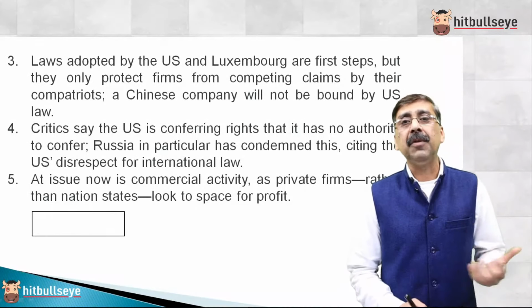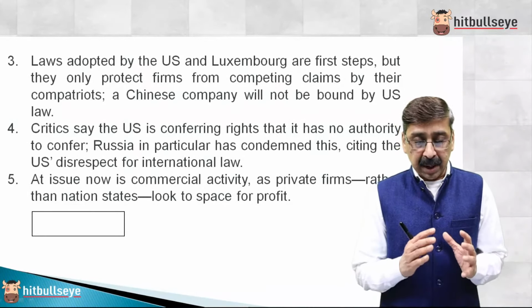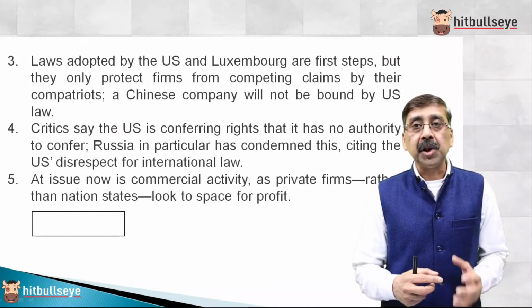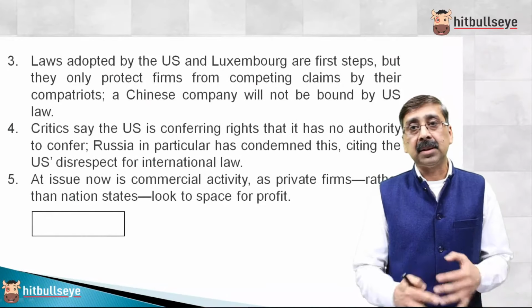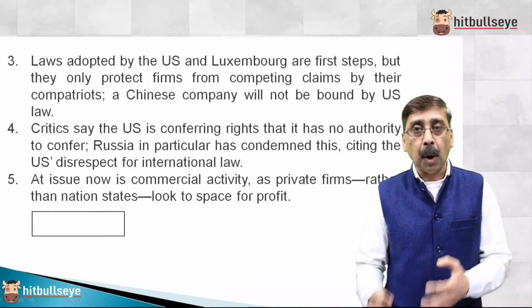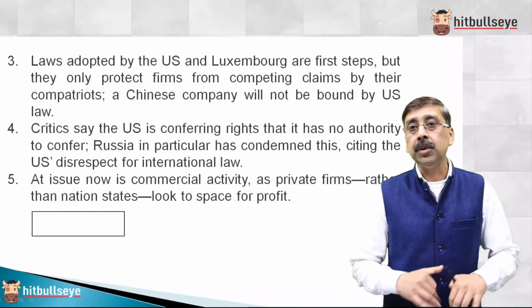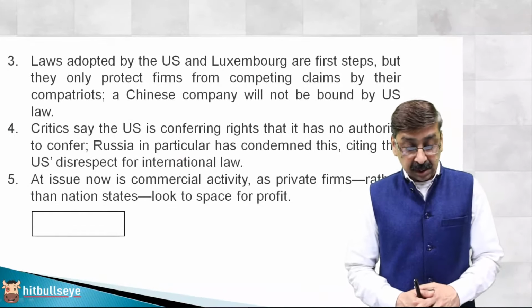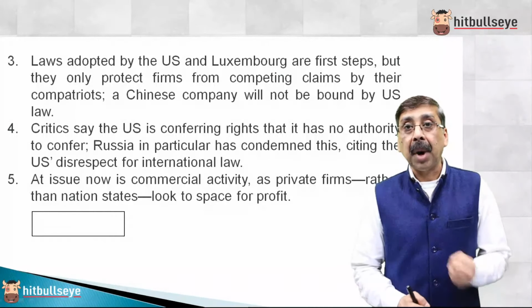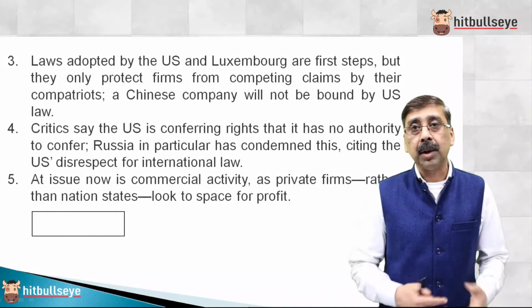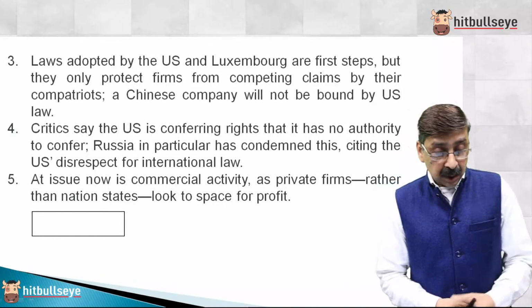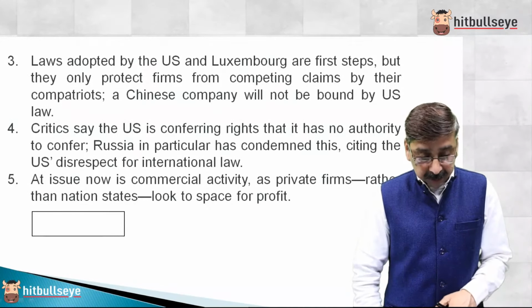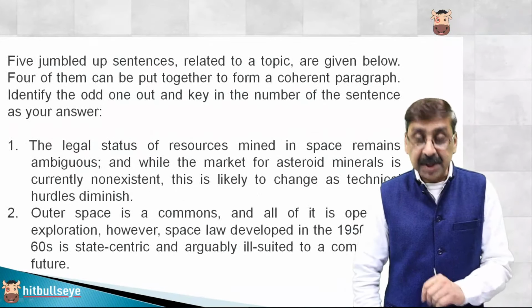In the treaties of the 50s and 60s, it was mandatory that no nation can claim that space is its property. Space belongs to every nation. But when it comes to a private firm, we cannot stop a private firm from exploring anything on the earth or over the earth. So if you look at 2531, starting with 2: outer space is commons.